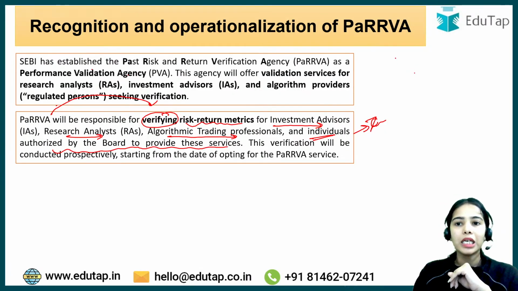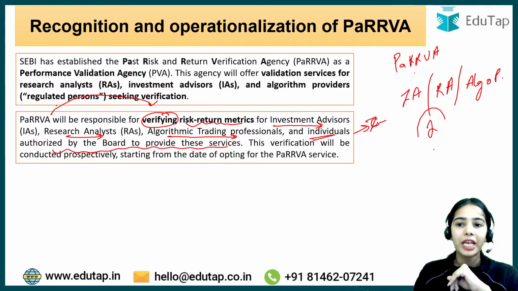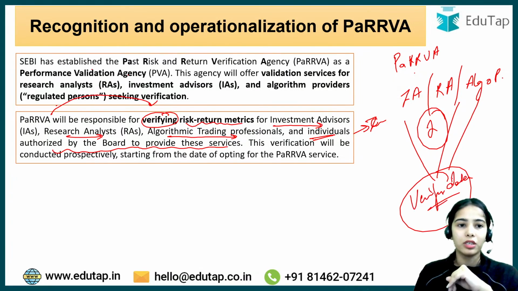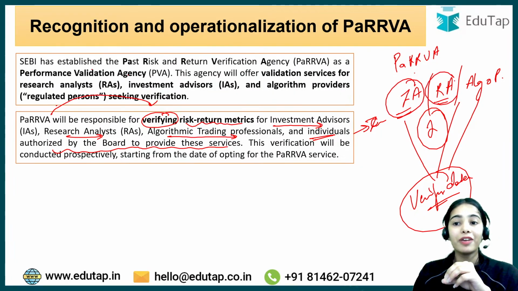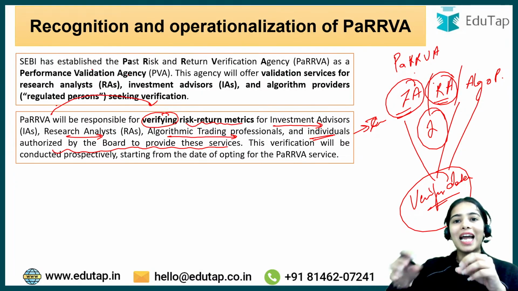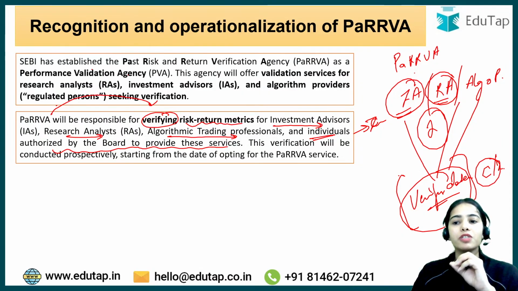Okay, so basically the PaRRVA can be used by the investment advisors, research analysts, the algorithm providers or algo providers, and the individuals or entities also, so that they can verify the data and the validation can be taken. The investment advisors and research analysts will benefit, because they will claim that in this company you should invest, and that claim will have verified data, and the customers or investors will trust them more.